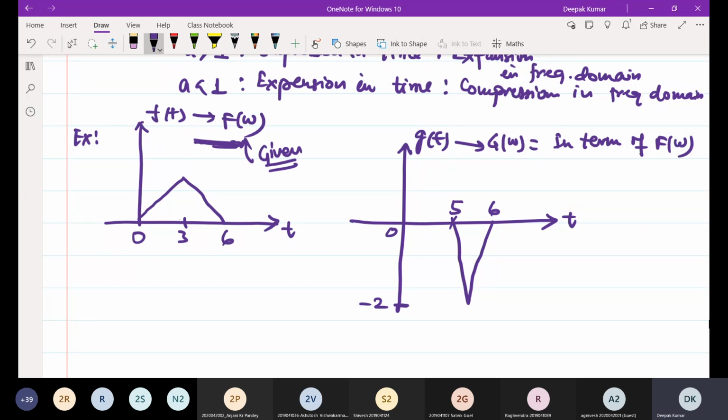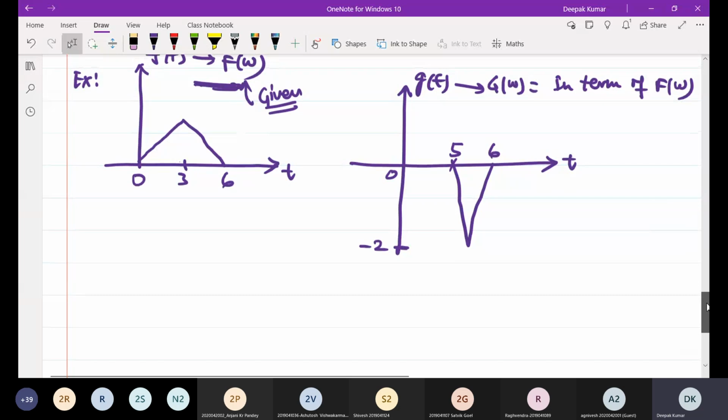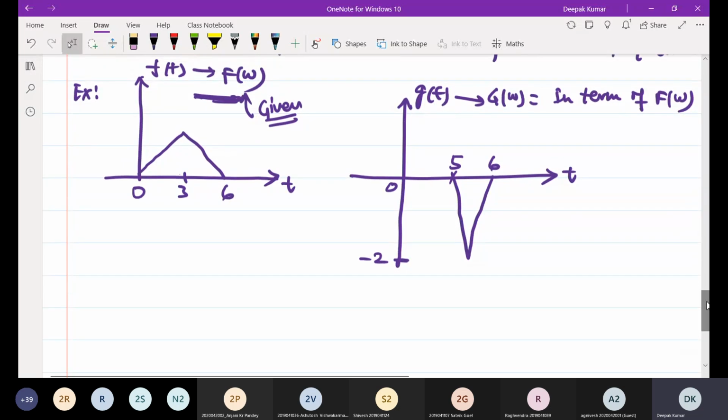What should be your approach? You should represent this g of t in terms of f of t. Can you represent this downward triangular gate pulse g of t in terms of f of t? You see here there is a time scaling.